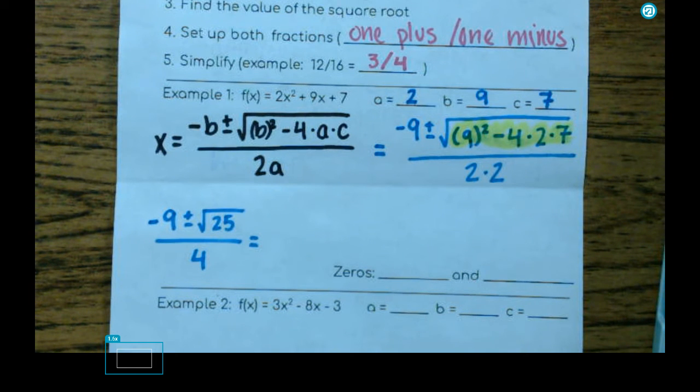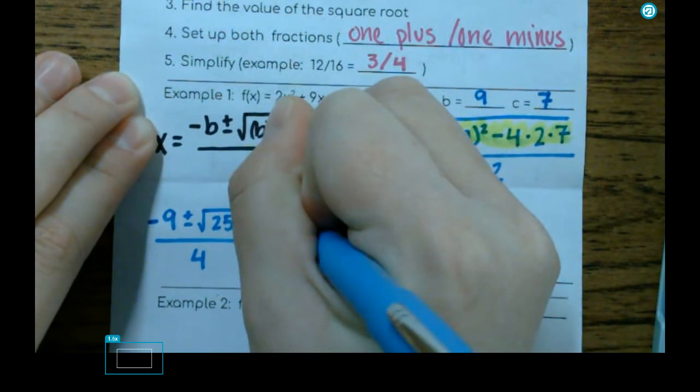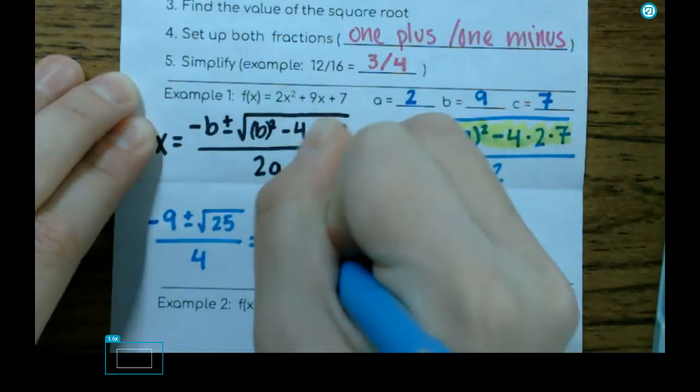Once we've done what's underneath the square root, now we can take the square root. In life, it will not always be perfect squares. In Algebra 1 today, it will always be perfect squares. You're welcome. What's the square root of 25? 5. So now we have negative 9 plus or minus 5 over 4.